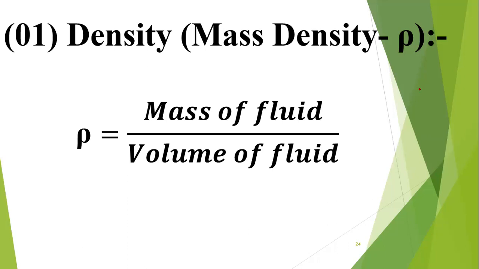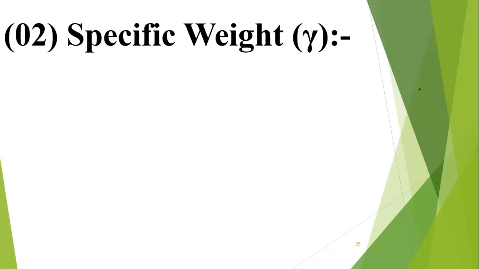The next one is the specific weight. The specific weight is the weight of the fluid divided by the volume of the fluid. But in density, we use the mass of the fluid divided by the volume of the fluid.